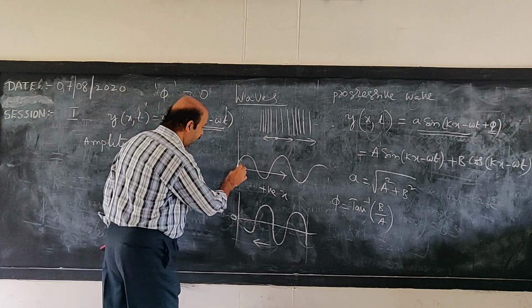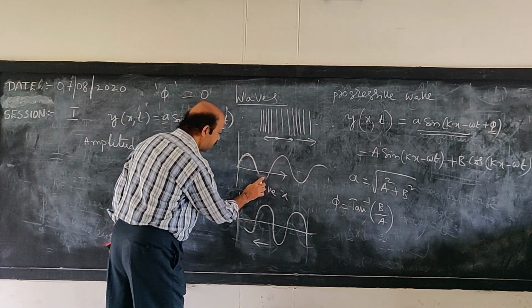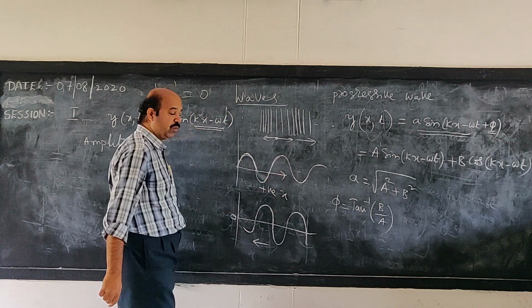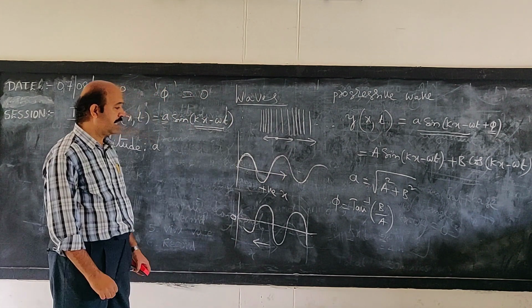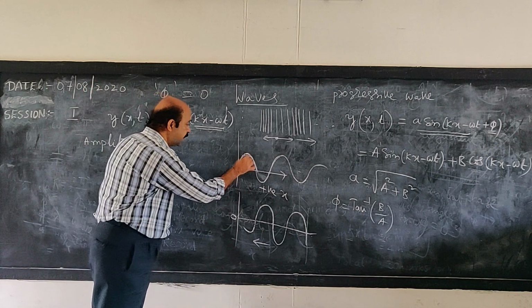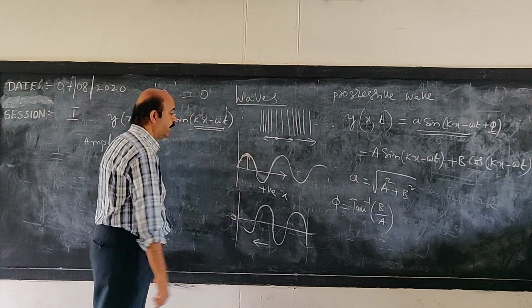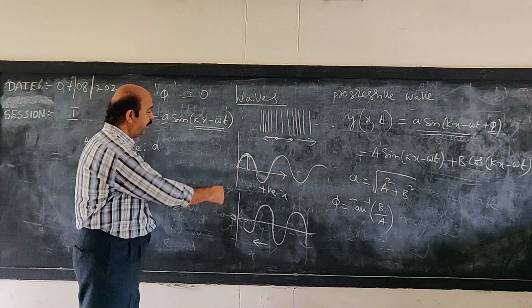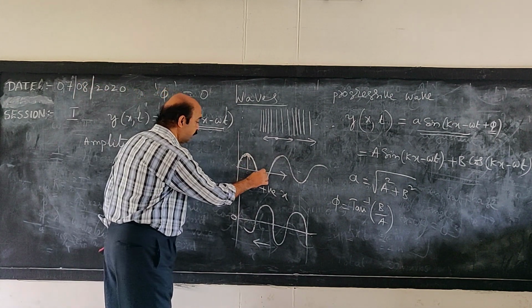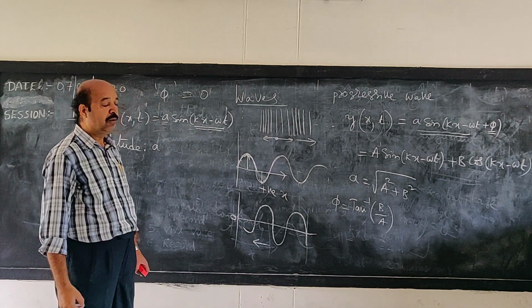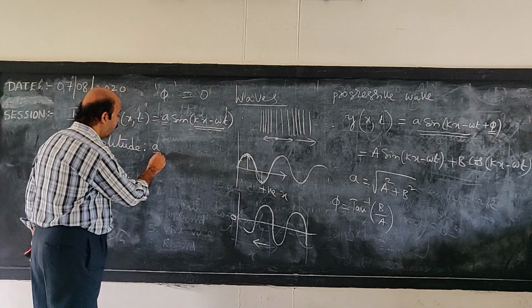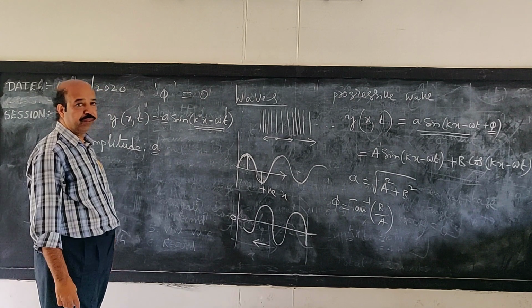Let us consider a transverse wave for our understanding, in which you see this is the maximum displacement. It may be in the positive direction, or it may be in the negative, that is, the downward direction. We consider this amplitude always to be positive.